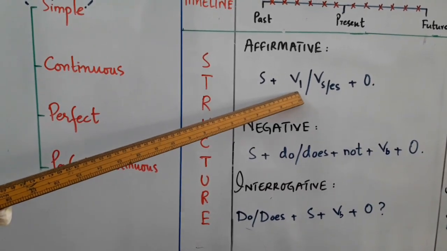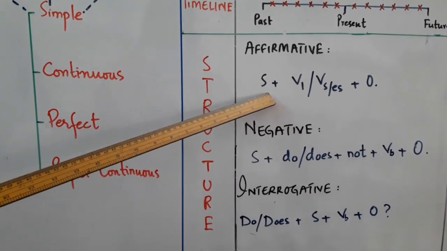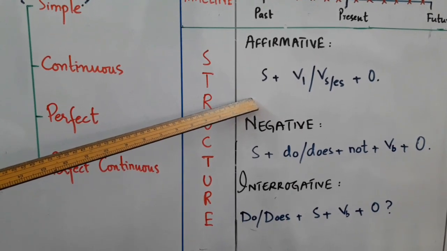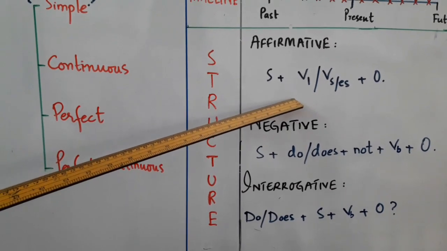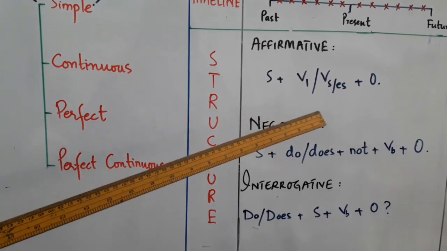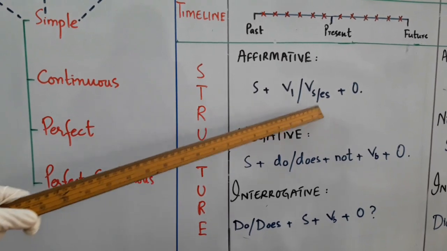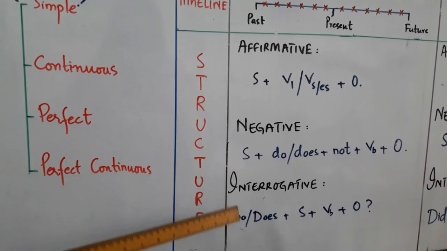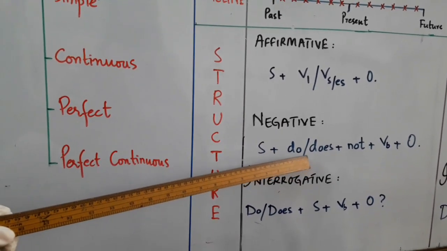Now, where do we use first form and where do we add s or es with the verb? You know that with the pronouns I, we, you, they and all the plural nouns, we use first form or present form only. And with the singular subjects or singular pronouns that are he, she, it, we add s or es with the verb.